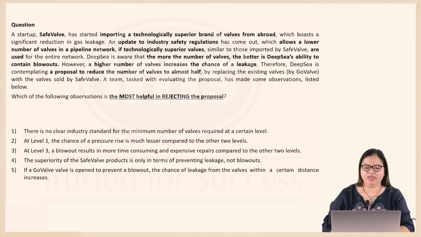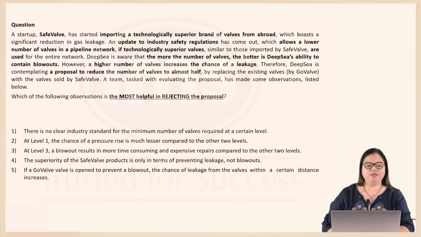Now Deep Sea knows that the more the number of valves, the better is Deep Sea's ability to contain blowouts. And remember, containing blowouts, preventing them, is a priority because a blowout involves a staggering cost for the company. However, a higher number of valves increases the chance of a leakage.